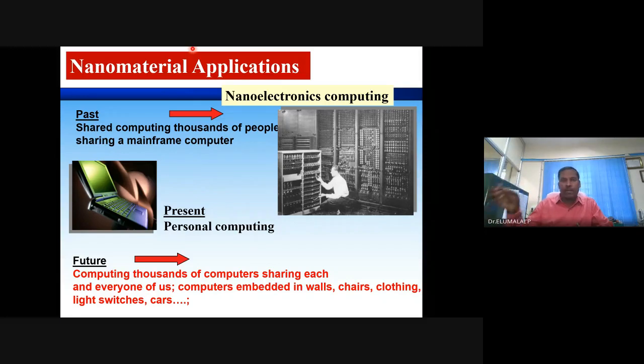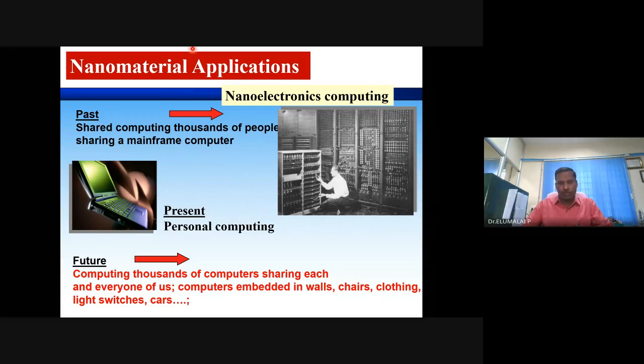Need not be only the battery, need not be only your SD card or internal memory. The ROM has been increased, RAM has been increased, display has been increased, flexible circuits have been made, processing time has been reduced. And as you read here, in the future your table can be a computer, your wall can be a computer, wherever you go. Maybe your cloth can be a computer. You don't need to carry the computer. It's all going to be cloud storage.